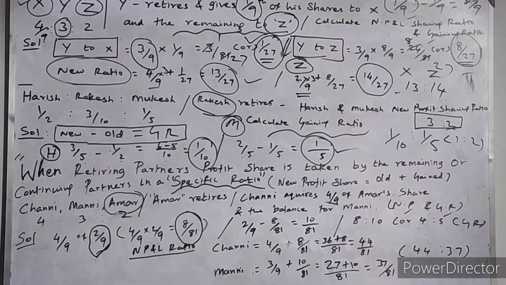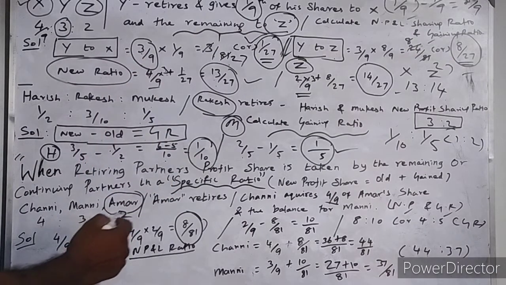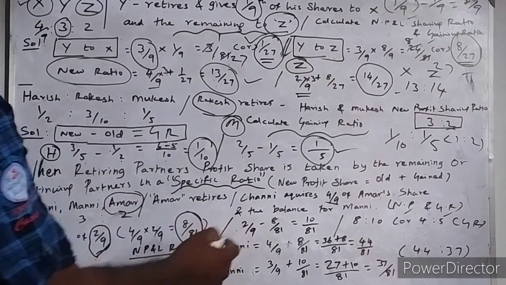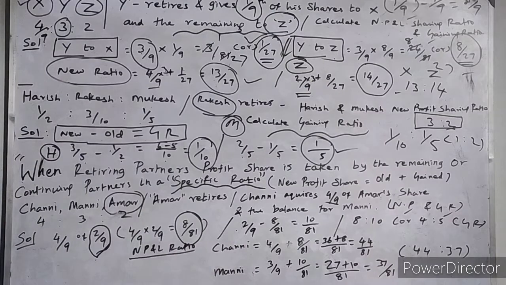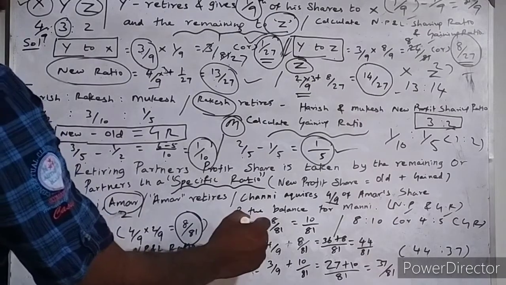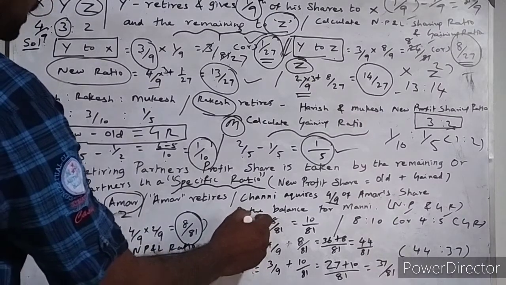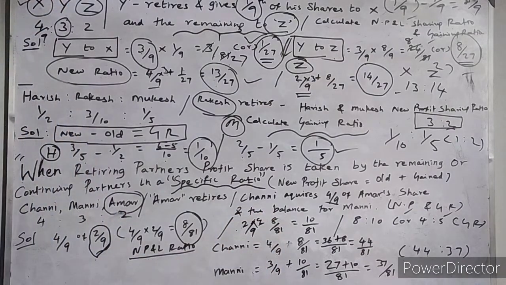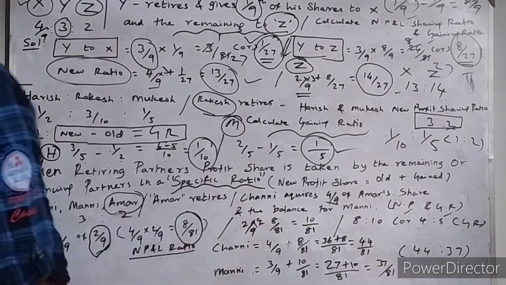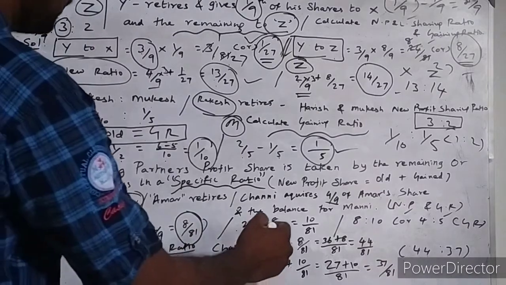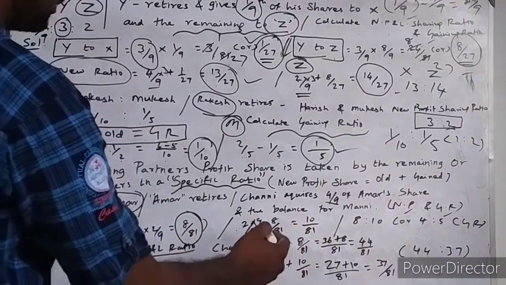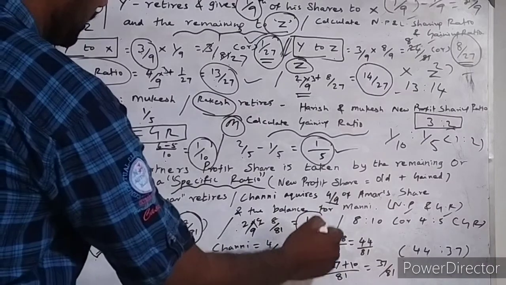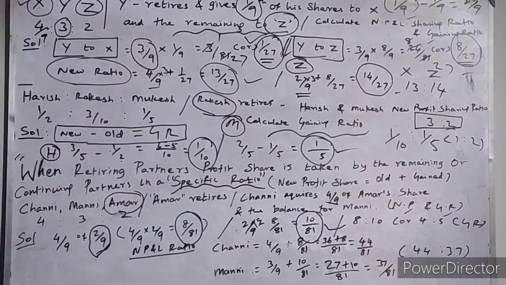And the remaining will be acquired by Mani. Amar's existing share of profit is 2 by 9. From that, we deduct 8 by 81. For this, we multiply the first fraction by 9 because we need the base 81. So 9 into 2 is 18, and 18 minus 8 is equal to 10. 9 into 9 is 81. So 10 by 81 is acquired by partner Mani.